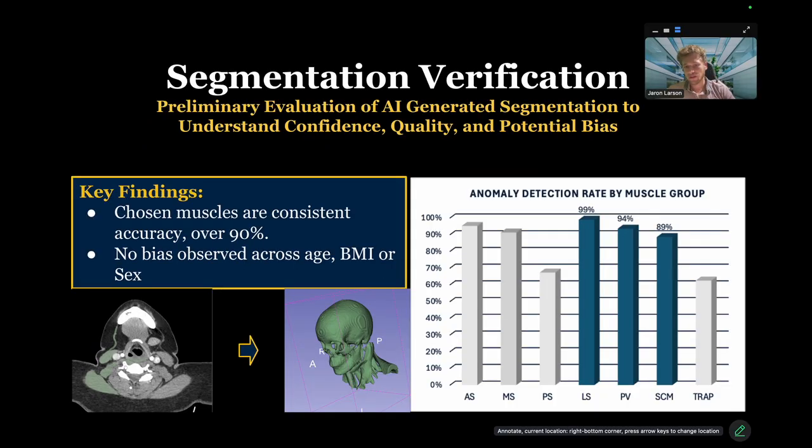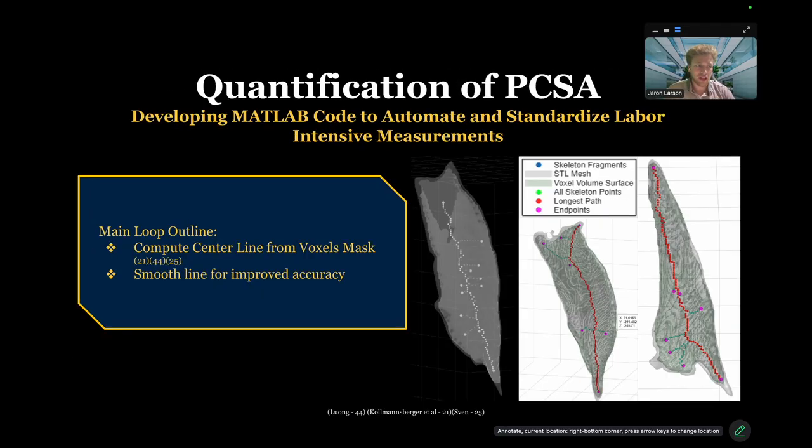When we look at the quality of these AIs, it's actually very positive. The muscle groups we chose to evaluate, the levator scapulae, the trapezius, and the sternocleidomastoid, all have nearly over 90% accuracy. And there's no obvious bias from age to BMI. And then this little graphic does show that process of what the computer sees, as well as what we looked at doing our manual segmentation.